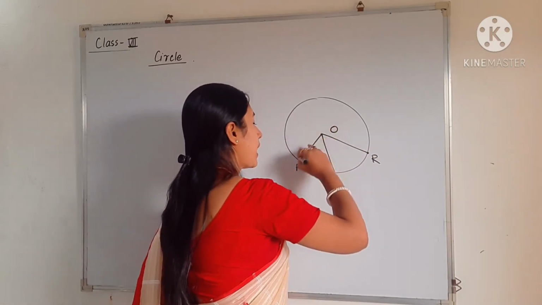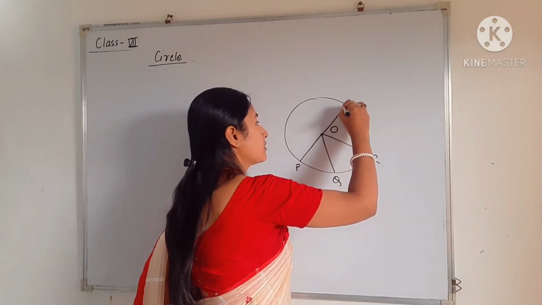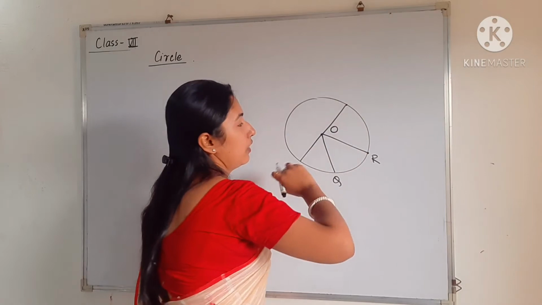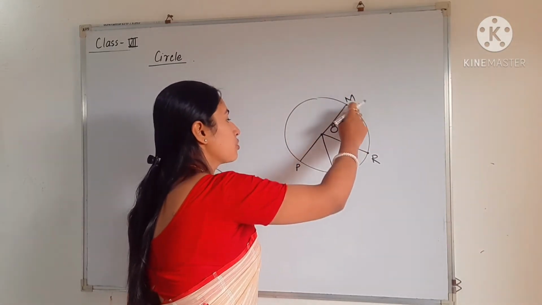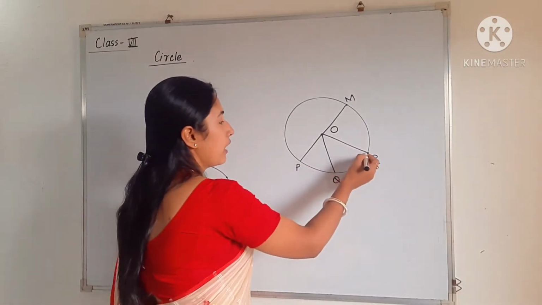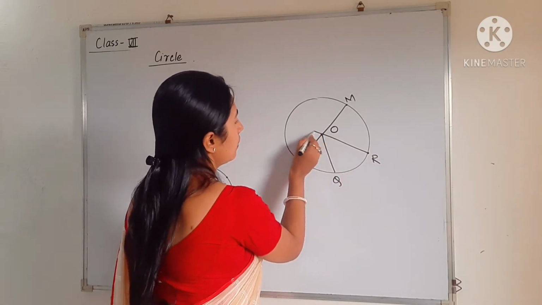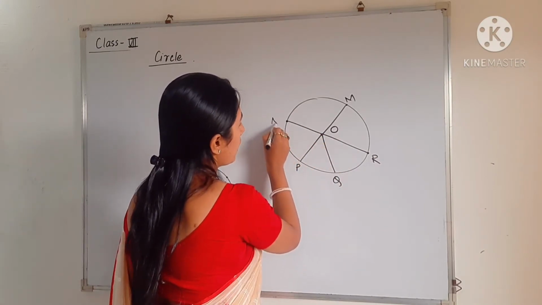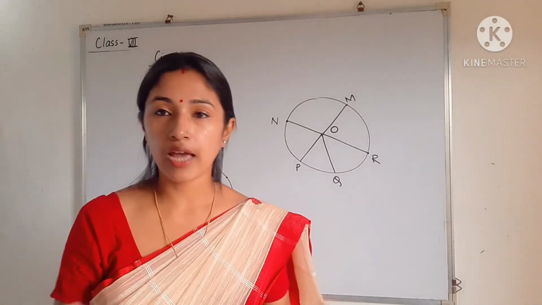Similarly, there are many diameters. If you extend this line segment and just end at the boundary of the circle, suppose PM, okay, so PM is the diameter of the circle. You can extend this line also. This will extend and go up to here. So RN, this is also a diameter. Similarly, you can draw many diameters.